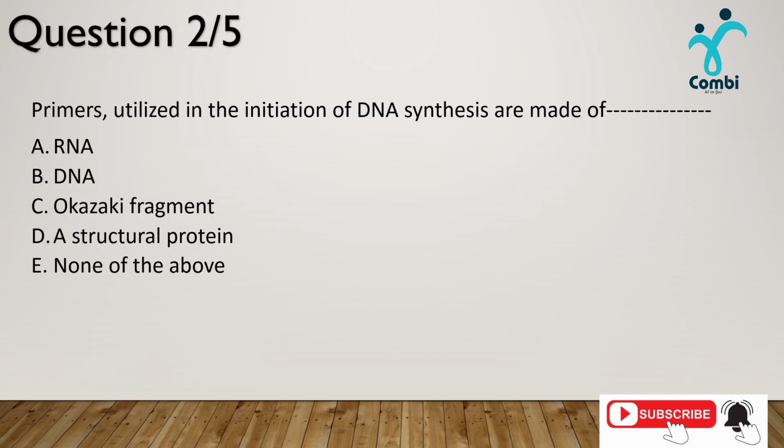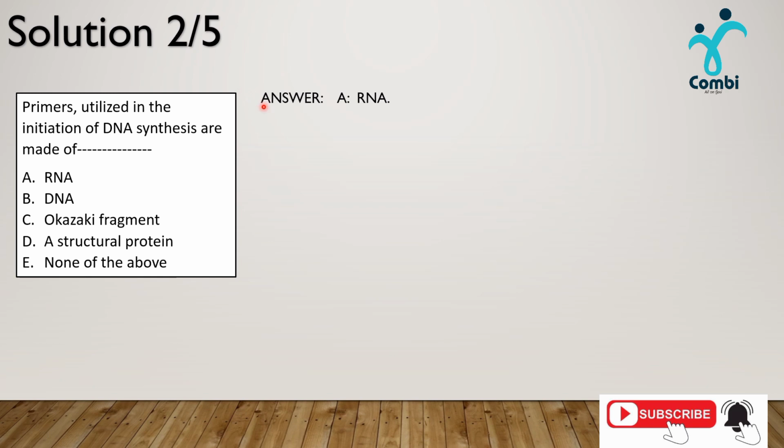The next question says, primers utilized in the initiation of DNA synthesis are made of A, RNA; B, DNA; C, Okazaki fragment; D, a structural protein; and E, none of the above. So among these alternatives, which of them is the answer? Our answer here is RNA. So why do we consider RNA to be the answer for this question?